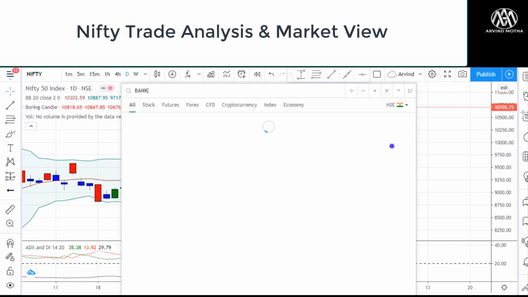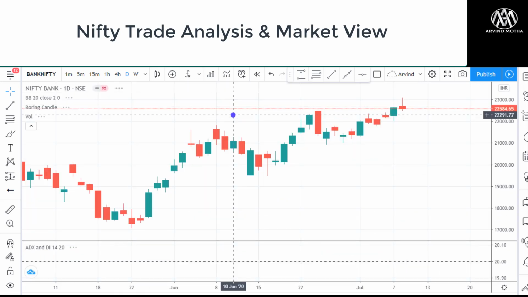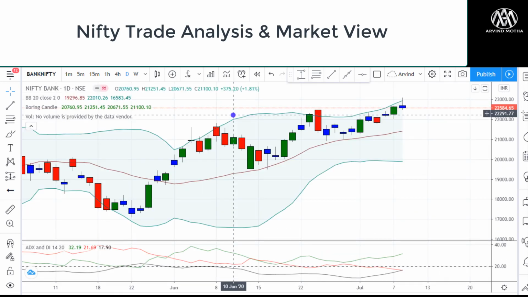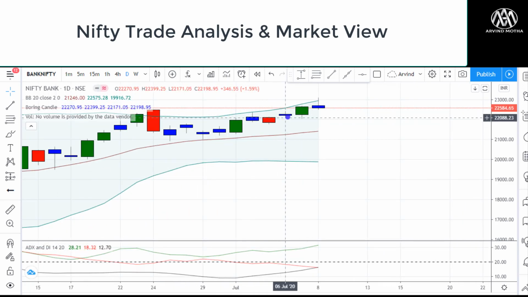Looking at the Bank Nifty chart, in fact Bank Nifty gave a good breakout yesterday, that's 7th of July, about 22,500. Bank Nifty gave a good strong rally today, but starts to correct towards the end and is closing just above the support. So both Nifty and Bank Nifty have taken support, and there is a good chance the support will be held and we can start seeing some recovery. Only if we break this support, there is a good chance of falling more from here.